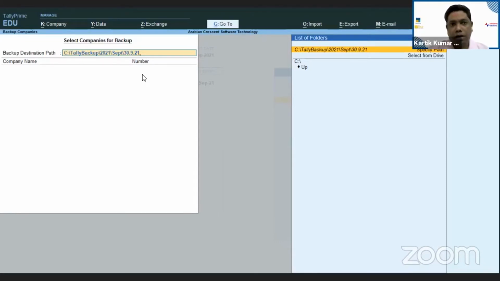You can give a Tally backup, then 2021, the year, month, and date. So you will be able to follow which date you are taking the backup. So this is how you have to do the backup option.